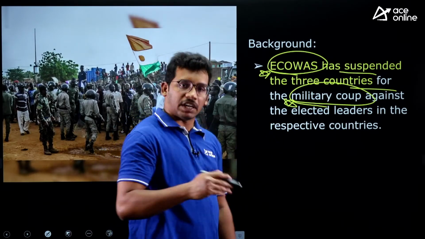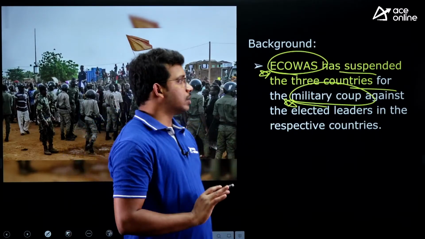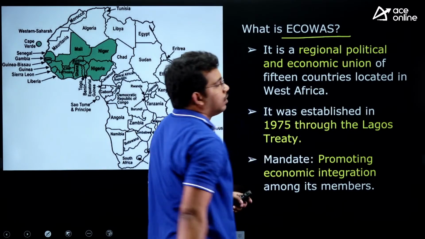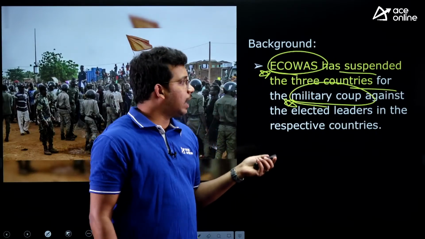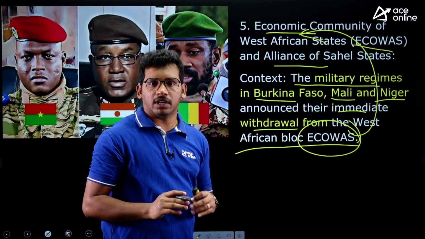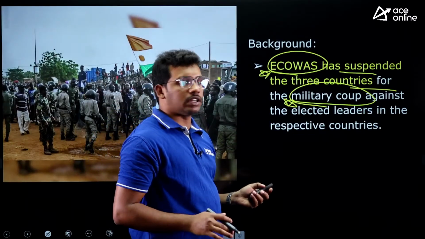But these three countries went against it because the military has occupied these territories. So that is the background. These three countries are now not part of ECOWAS. They are suspended, and they themselves said that we will come out of it. You need not suspend us, we are immediately coming out of your organization. That's what they have announced.